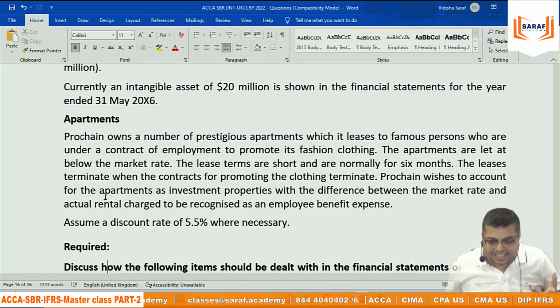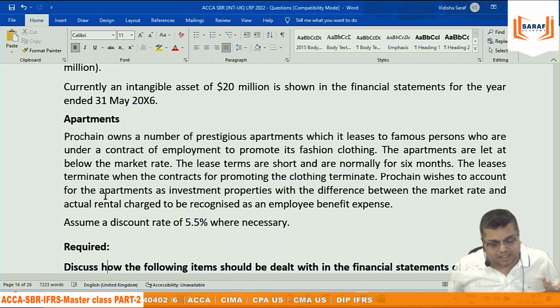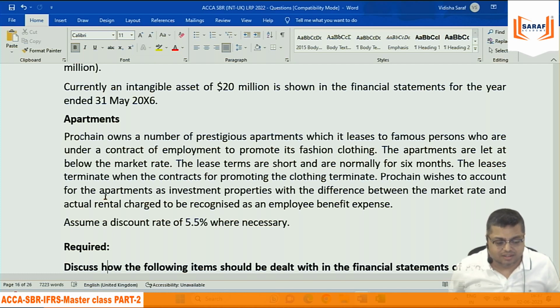That is just my hypothetical example. We will say that whatever rent we are receiving from the employee, that is business income, because that is given to the employee only with whom we have the contract. There is no point that we can record the difference between the normal and that as a business expense. That we can't record. But what is the IAS IFRS? IAS 16 we can say, and IAS 40 not applicable. That is the two IAS applicable here.